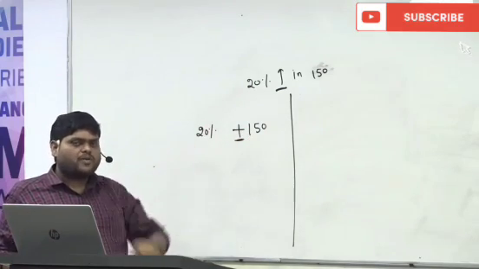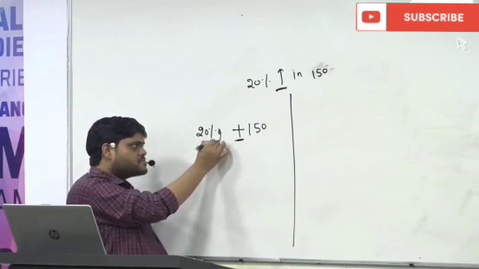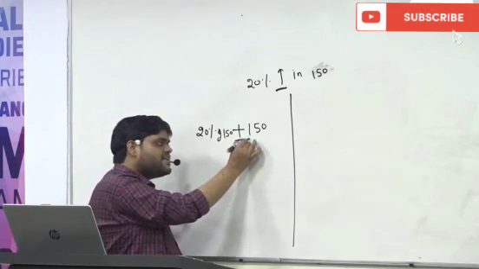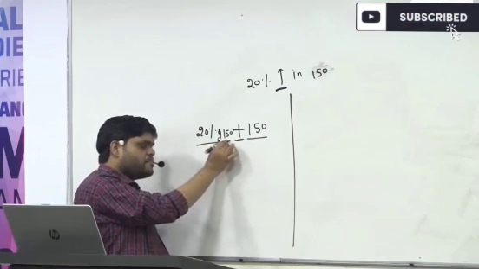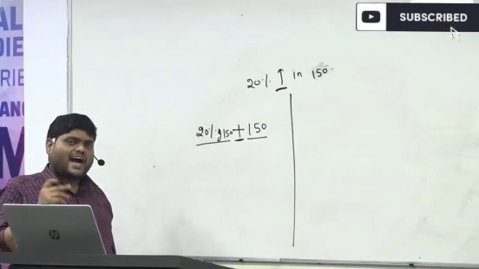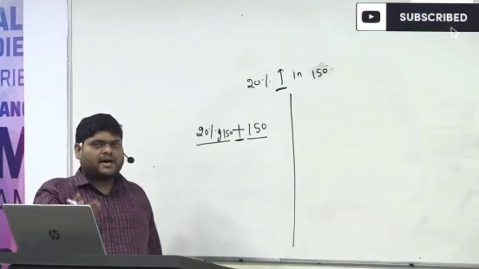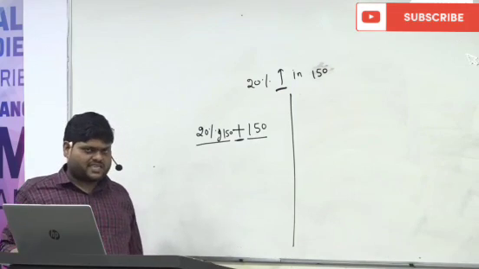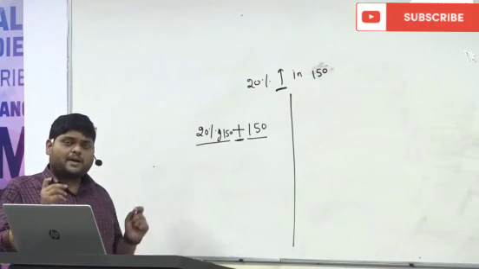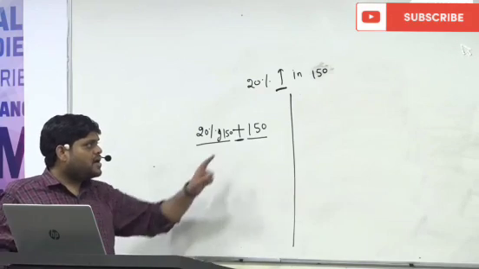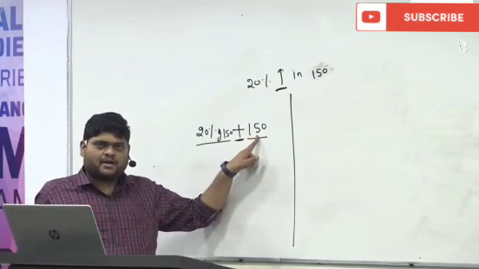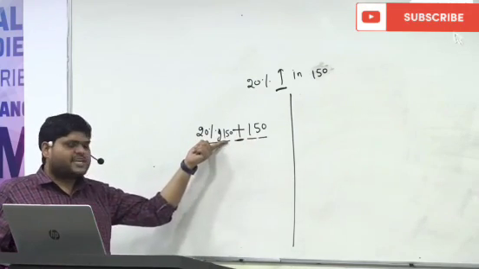Now what is the problem? This is given in number, and this is given in percentage. So either change both into number or change both into percentage. First I am changing both into number. This is already given in number, and we can change this into number.